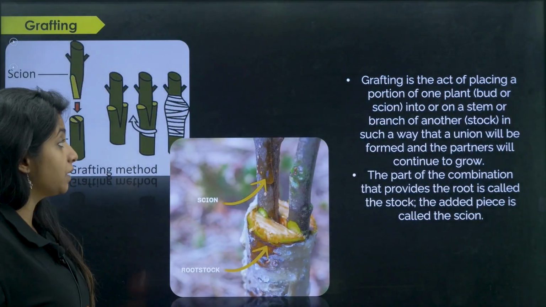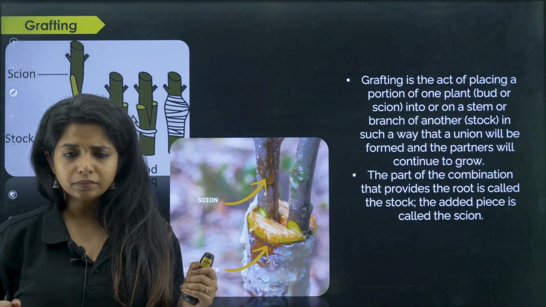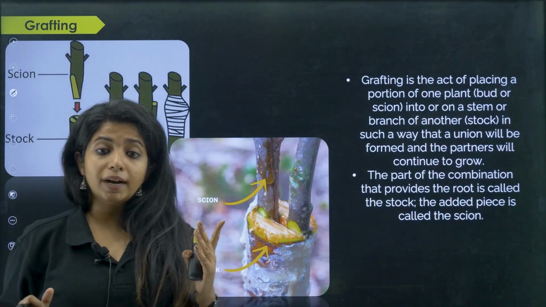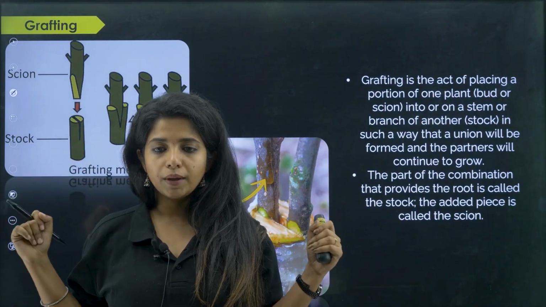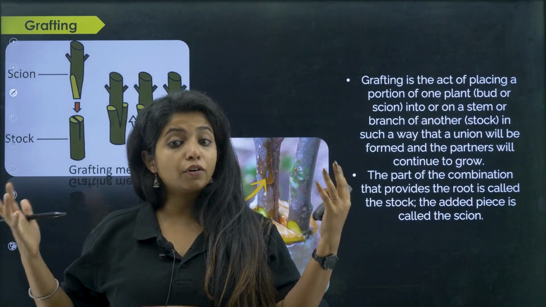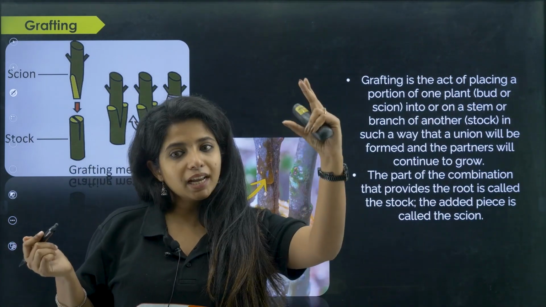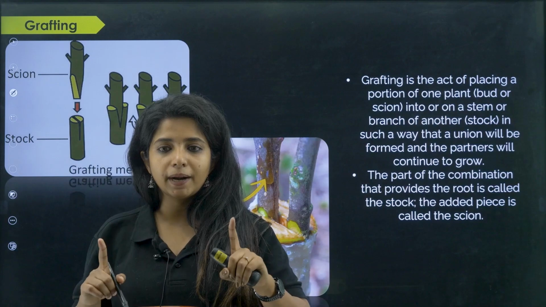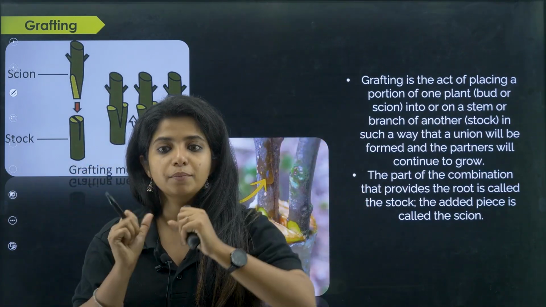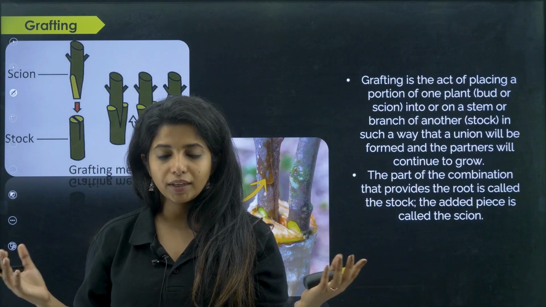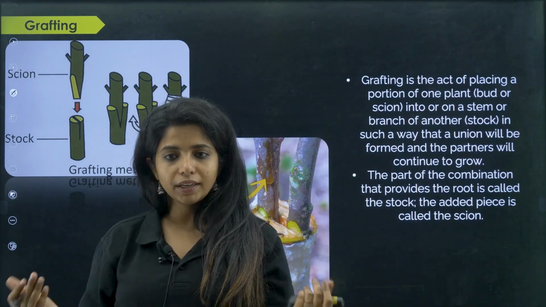Next thing is grafting, which is even more interesting. So probably I want a plant which has two features. It has to be disease resistant, it should not be having diseases. Second thing, it has to produce a good amount of flowers also. I do not have both the features in one plant, so I take parts from two different plants and merge them together. I cannot randomly do that. They have to have some similarity, then only I can do it.